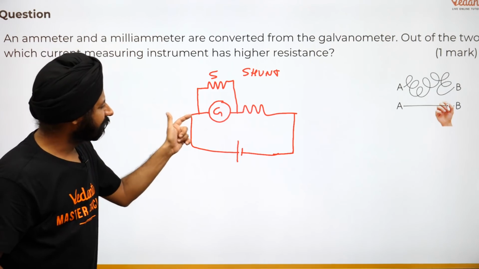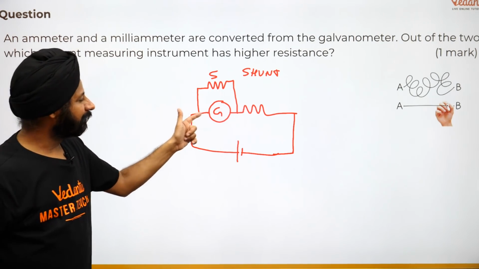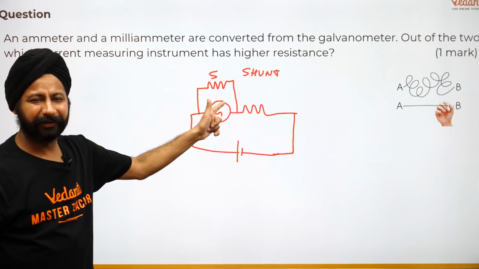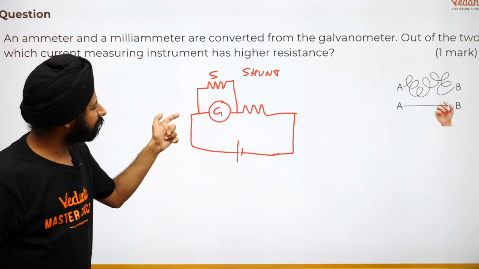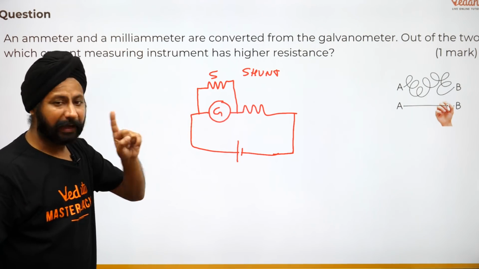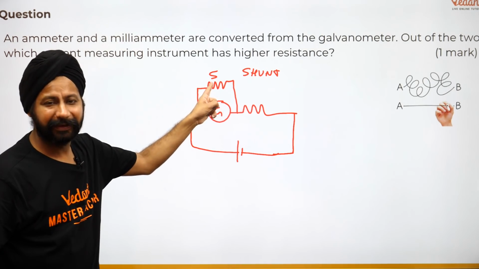Now if I have to measure milliamperes of current, think about that way. If I have to measure milliamperes of current, I don't want lot of current to go through there anyways, right? But if I have to measure amperes of current, I want lot of current to go there. If I want amperes of current, lot of current has to go there, means this has to be less.